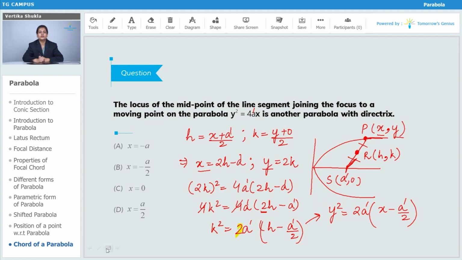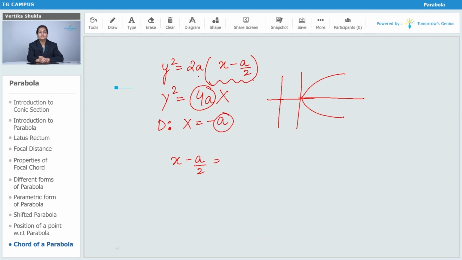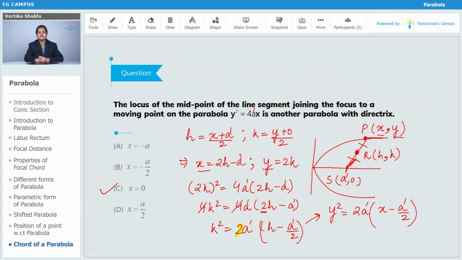So now if you substitute it, you will get 4a is equal to 2a dash. So from here, what can you say about the value of a? A is nothing but a dash by 2. So in place of a, you will write minus of a dash by 2. And in place of x, you have x minus a dash by 2 is equal to minus a dash by 2. So these two things will get cancelled and you will get the value of x as 0. So the equation of the directrix is coming out as x is equal to 0, which is option number C.